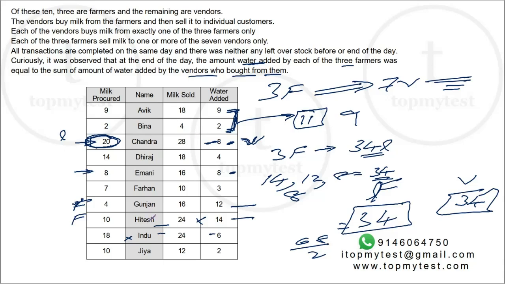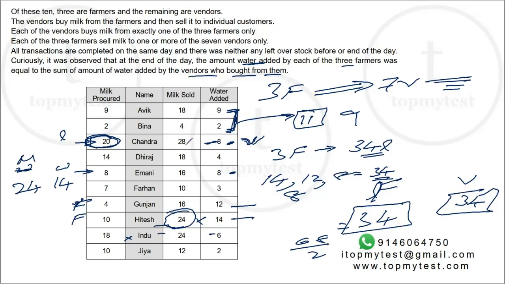If Chandra buys from Hitesh, then out of the 24 liters sold by Hitesh, 20 is sold to Chandra. So Hitesh has 24, out of which 14 is water and 10 is milk.